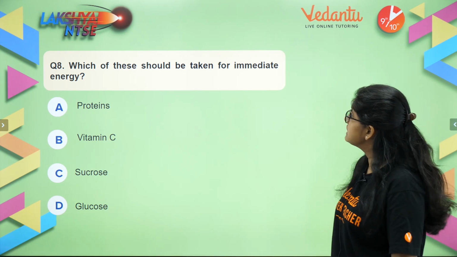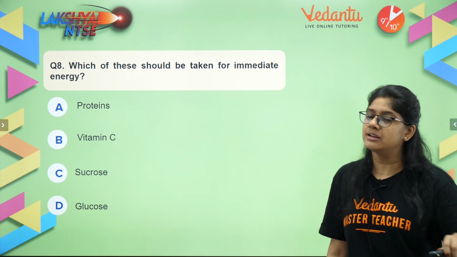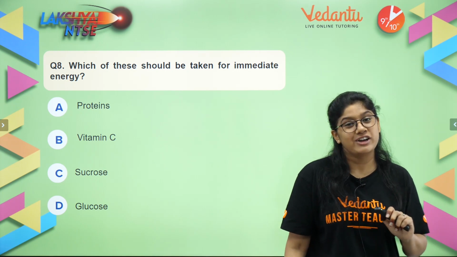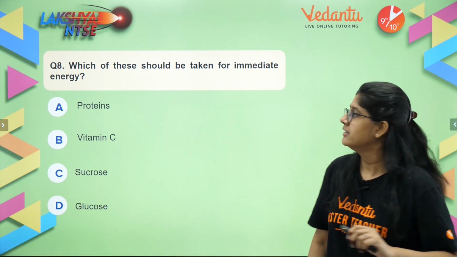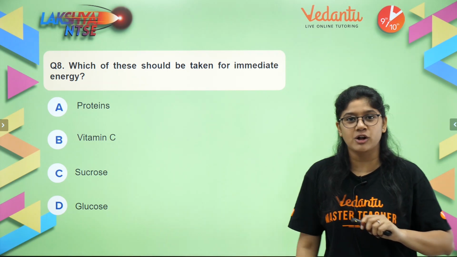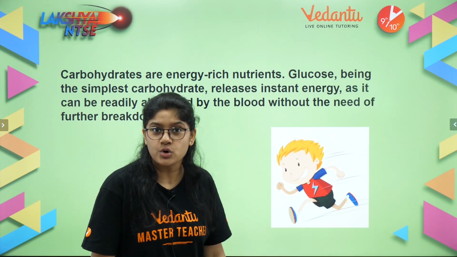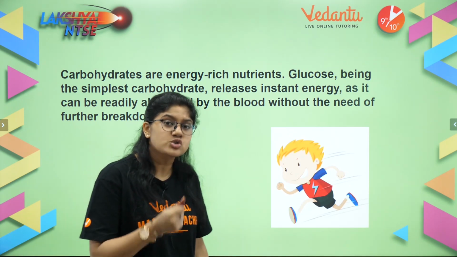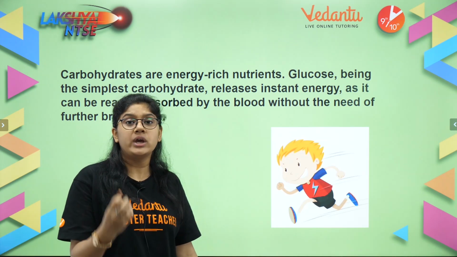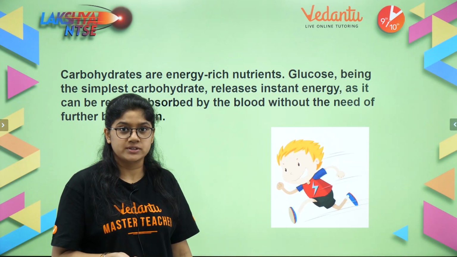Which of these should be taken for immediate energy? Easiest of all, everyone. We have seen a lot of ads, so we don't have to see the options also. The right answer is what? Glucon D, right? Glucose. If we need an instant source of energy in our body, we should consume glucose.